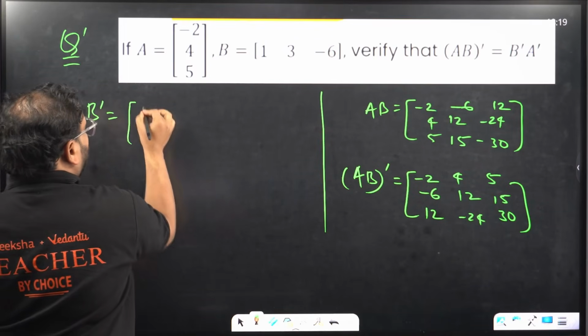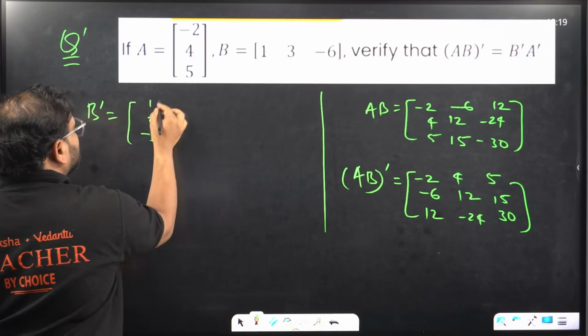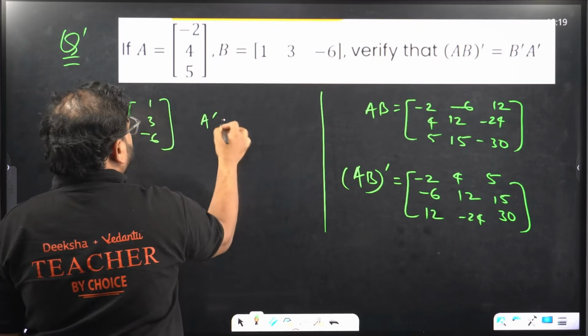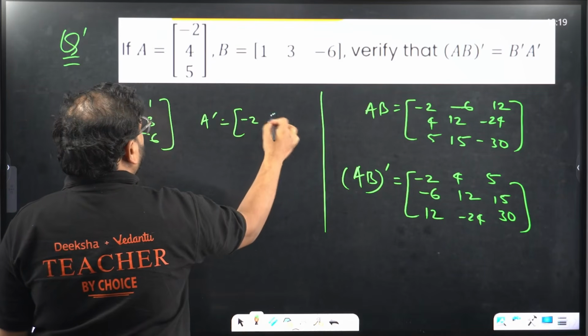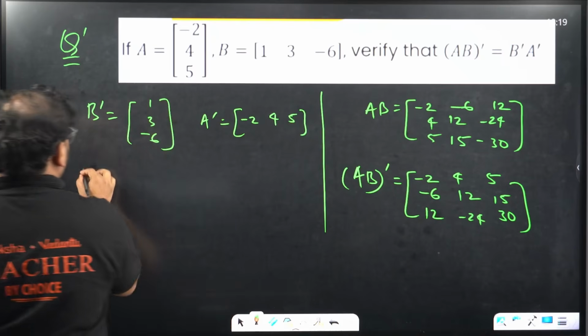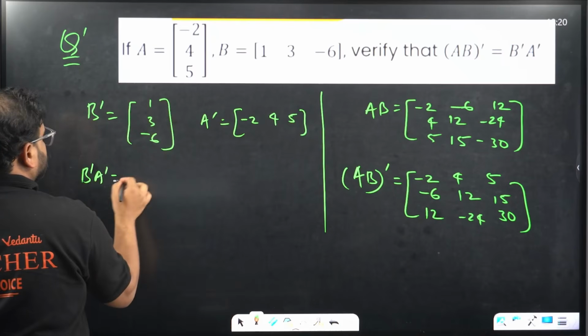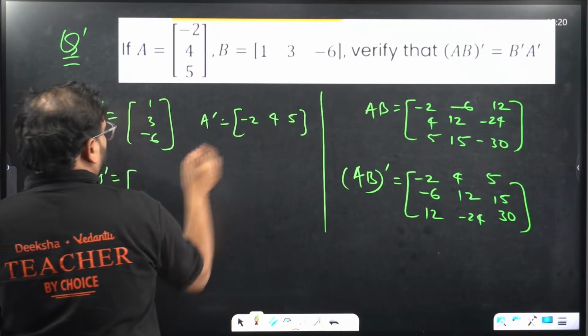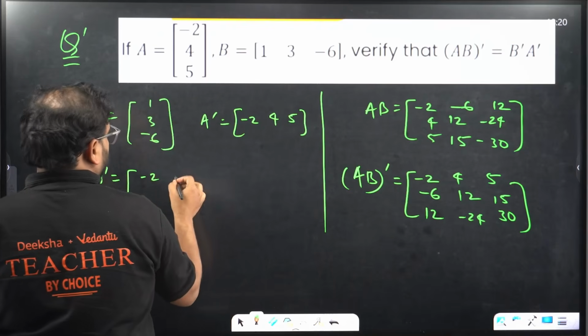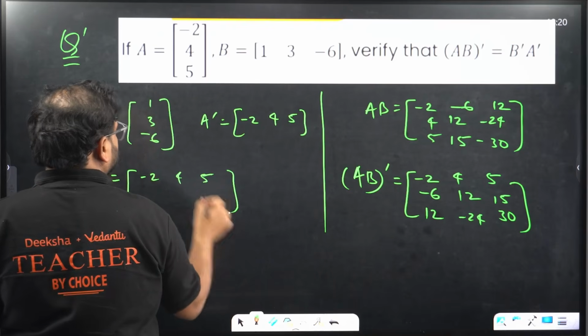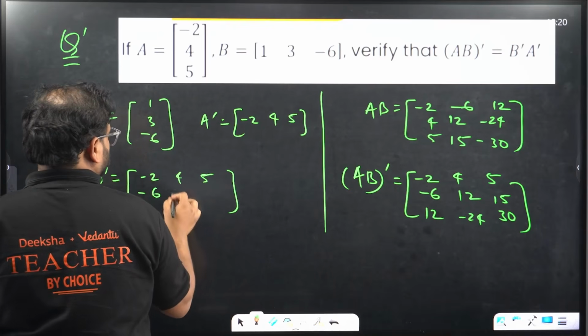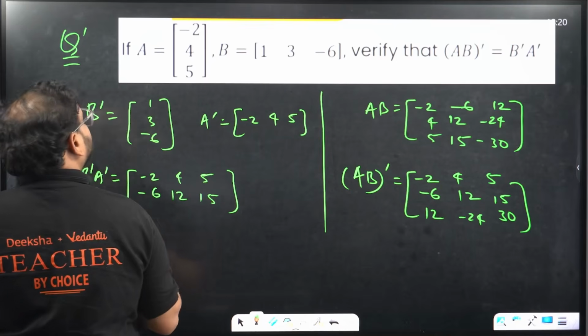The row will become a column matrix. So 1, 3 and minus 6. And A dash, the column will become a row matrix. So minus 2, 4 and 5. Let's do B dash, A dash. Minus 2, 4 and 5 as it is. Minus 6, 12 and 15.